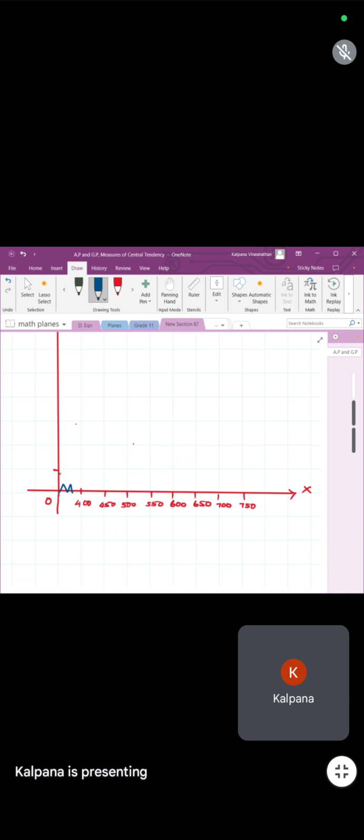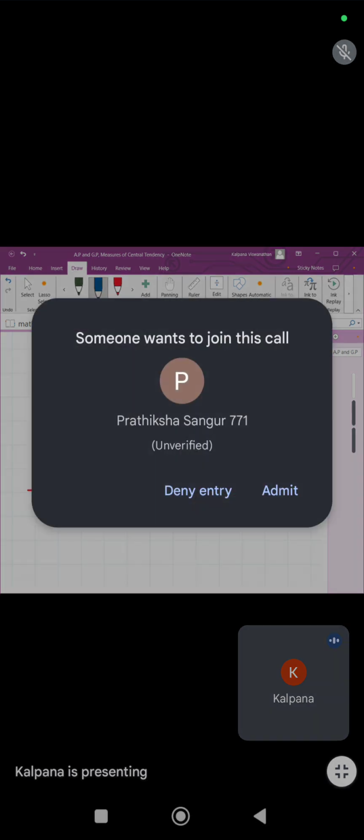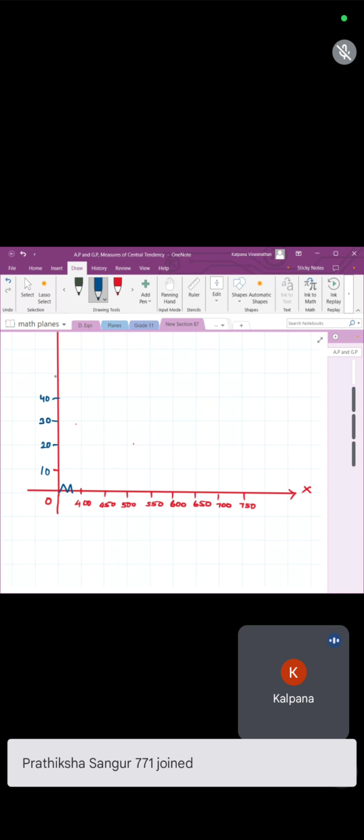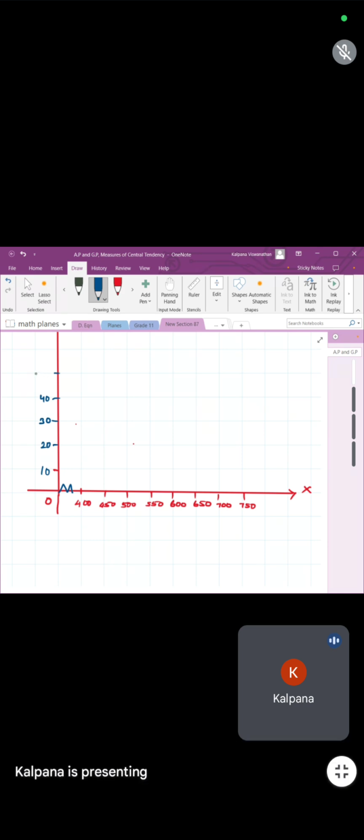That's it. Okay. So on this side you will write your cumulative frequency. So here you will have 10, 20, 30, 40. So please do it fast and try to complete your graph. 60.